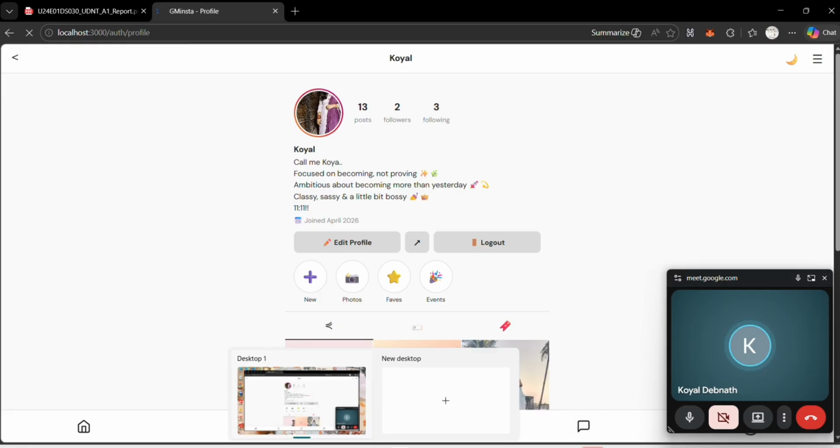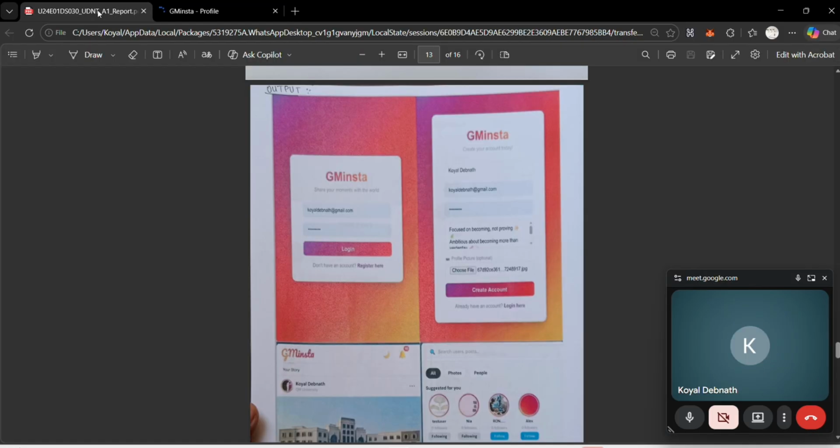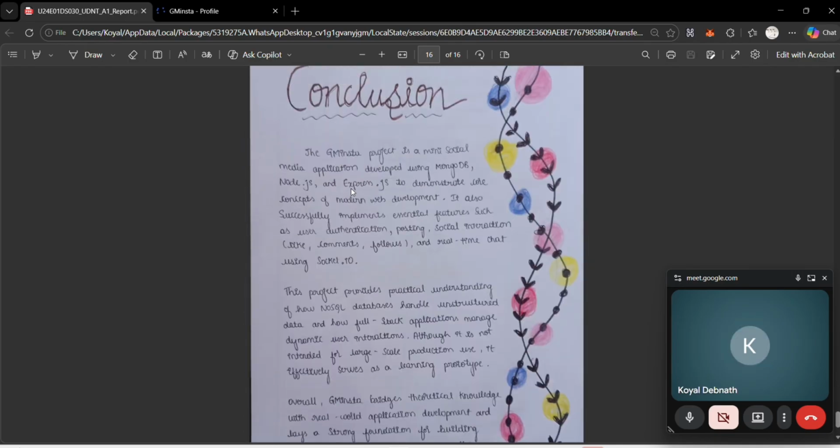So I just want to conclude this by telling that GM Insta successfully demonstrates a mini Instagram-like social media platform using MongoDB and modern web technologies. This project helps in understanding full stack web development, NoSQL database integration, authentication system, REST APIs, and real-time communication. Overall, the project provides practical knowledge about how modern social media applications are developed.